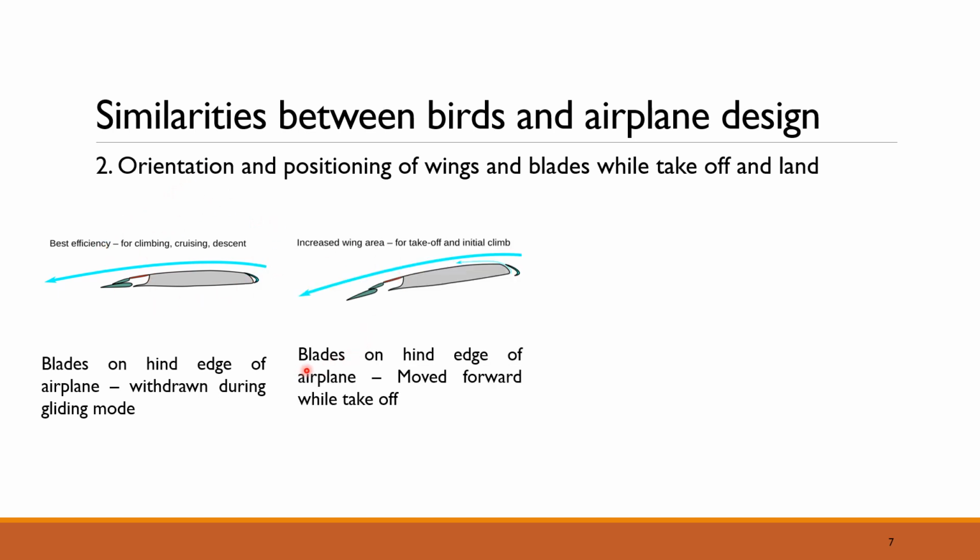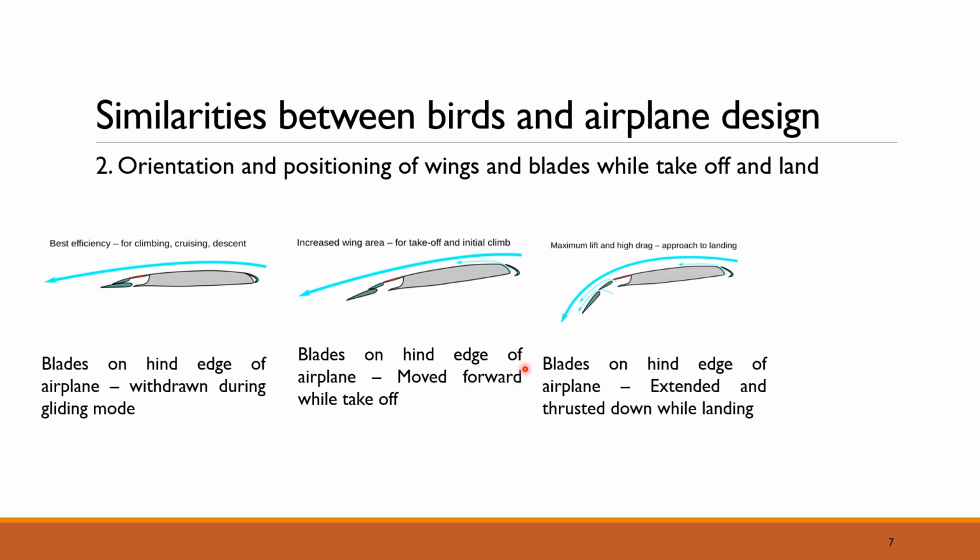Second thing is, when the takeoff happens, the blades on the hind edge of the plane open completely. They are moved forward so that the takeoff is very easy. And the blades on the hind edge of the airplane are completely extended and they bend down slightly while landing.